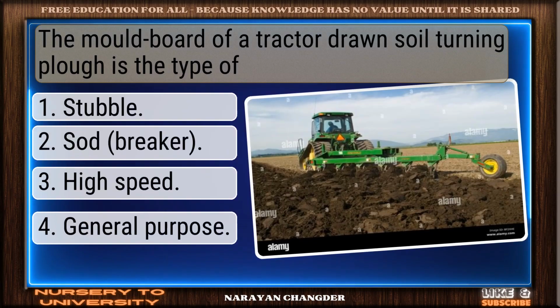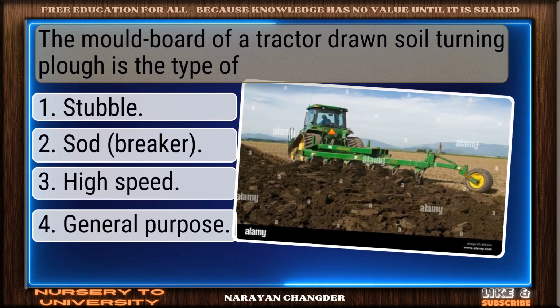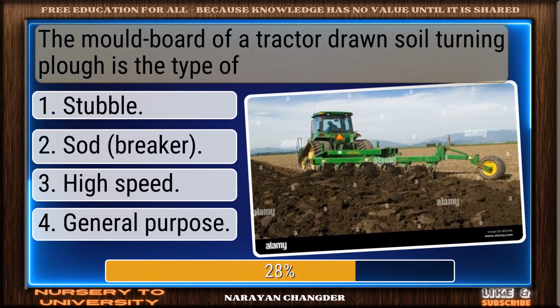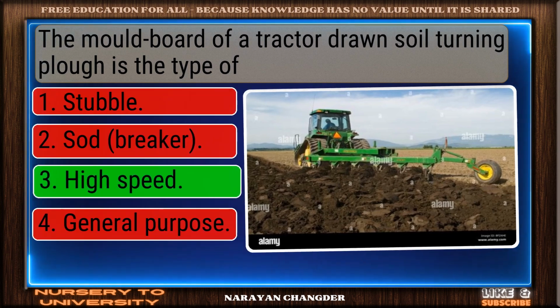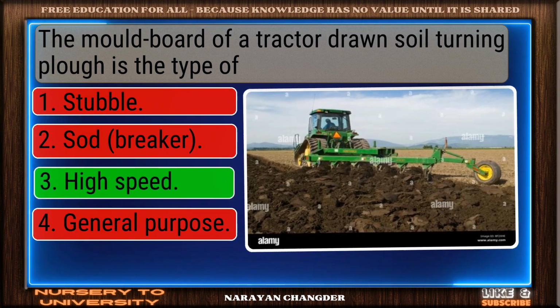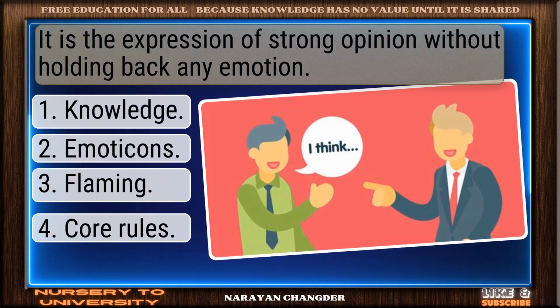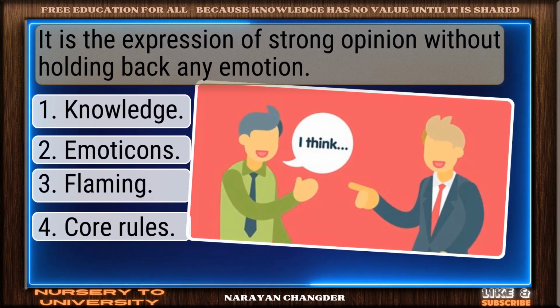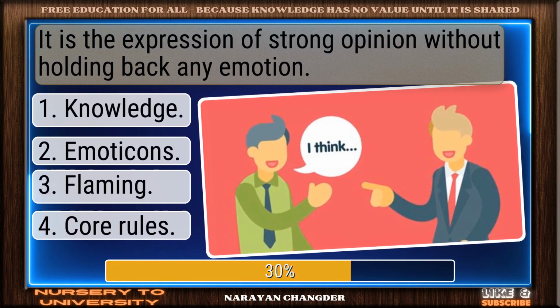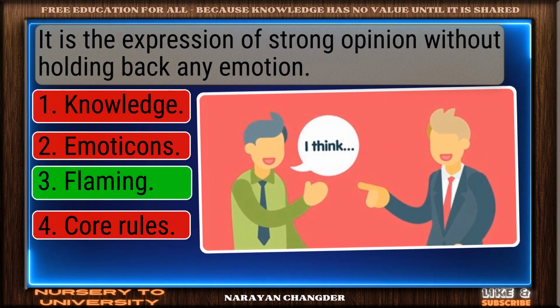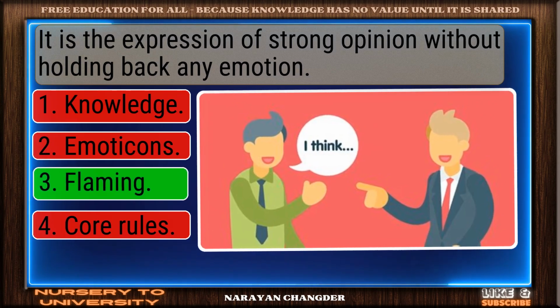The moldboard of a tractor-drawn soil turning plow is the type of... Well done. High speed is right. It is the expression of strong opinion without holding back any emotion. Bravo, flaming is the answer.